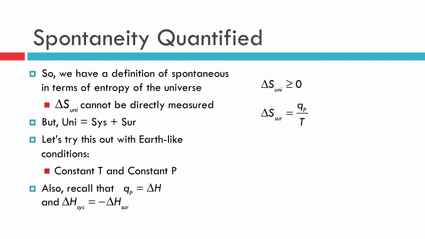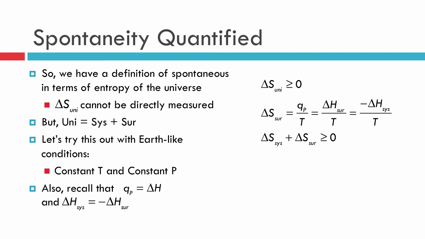And first, let's look at our surroundings in a very interesting way. We're going to have some energy flow at constant pressure in the form of heat. All right, we're going to let this happen, but we just said that energy flow could also be called the change in the enthalpy of the surroundings. But we also just said that energy change of the surroundings is equal and opposite to the energy change of the system. Fine. All right, we also have this relationship, that the entropy of the system plus the entropy of the surroundings is equal to our entropy of the universe, so we just substitute that in.